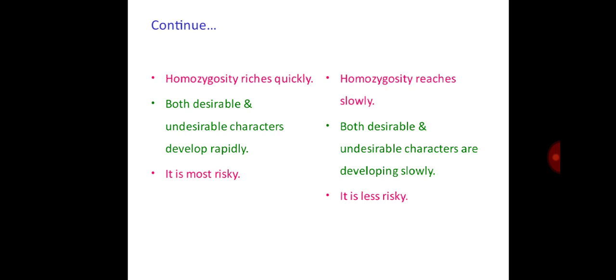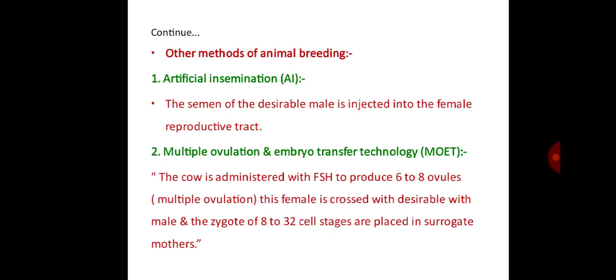In close breeding, both desirable and undesirable characters develop rapidly. In line breeding, both desirable and undesirable characters develop slowly. Close breeding is most risky, while line breeding is less risky.